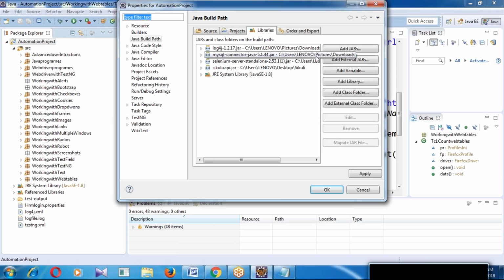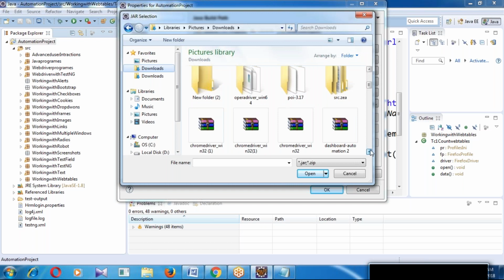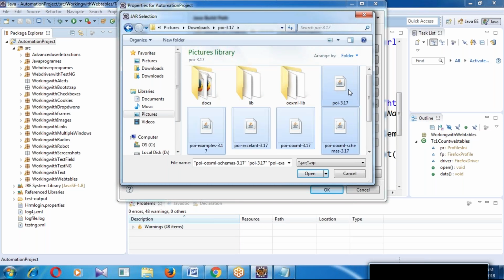In downloads, open Apache POI. Then are you able to see the jar files here? We have to configure all jar files from Apache POI,